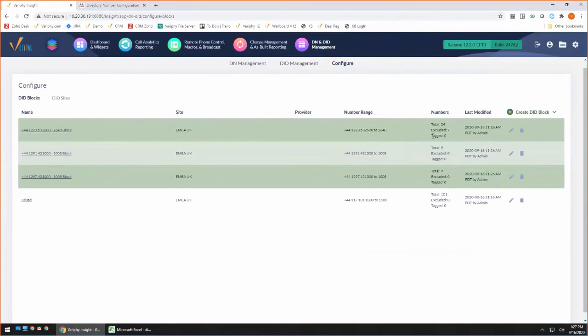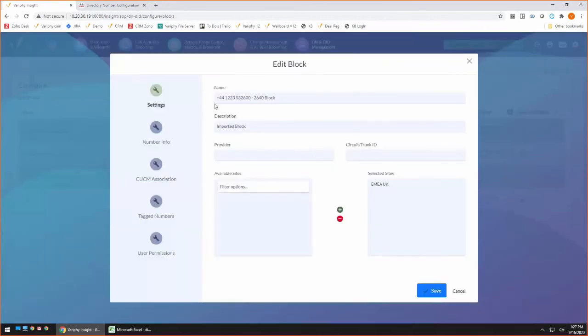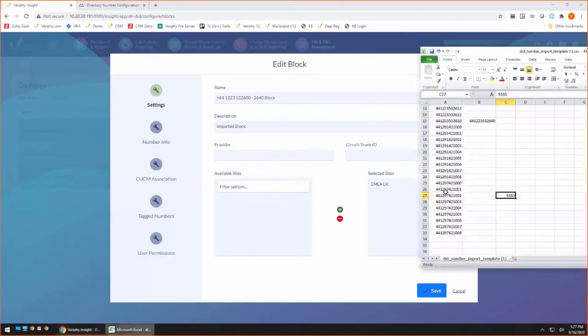But if we take a look at these guys, so if I edit this one, this is the one that we have here with our exclusions because we skipped 17 through 19.